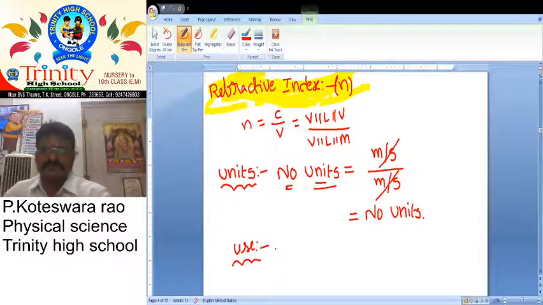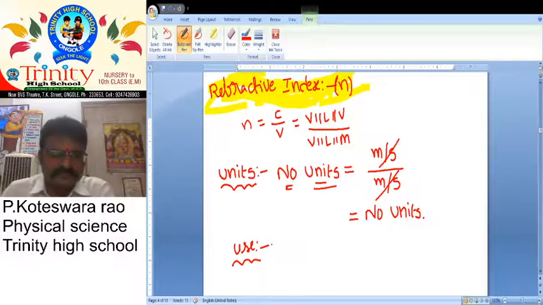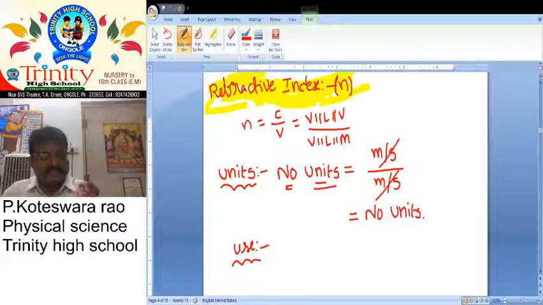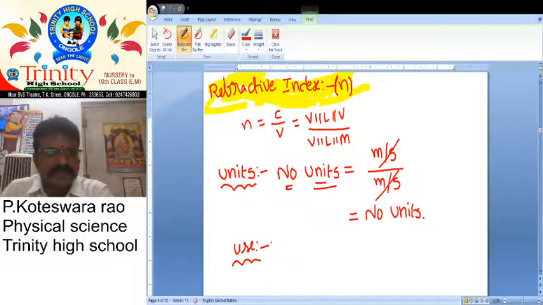Refractive index can give an idea of how fast or slow the velocity of light is in a medium. So with the help of that we can easily explain it.